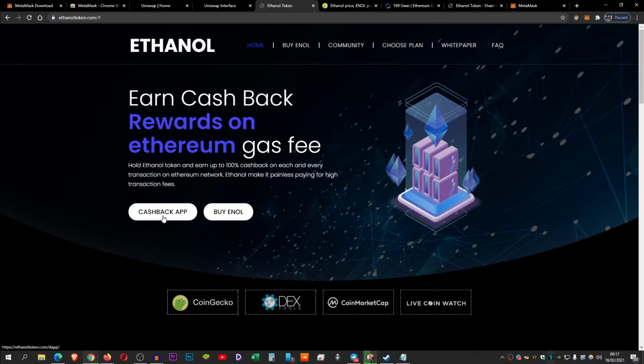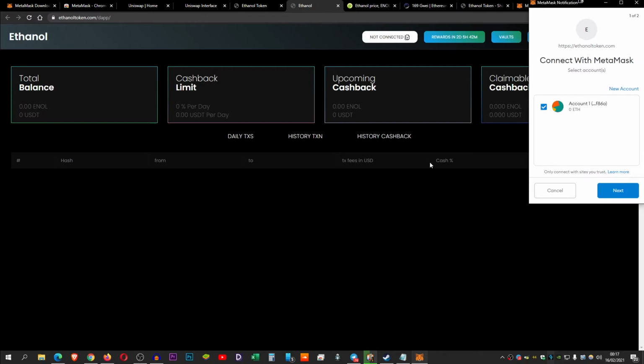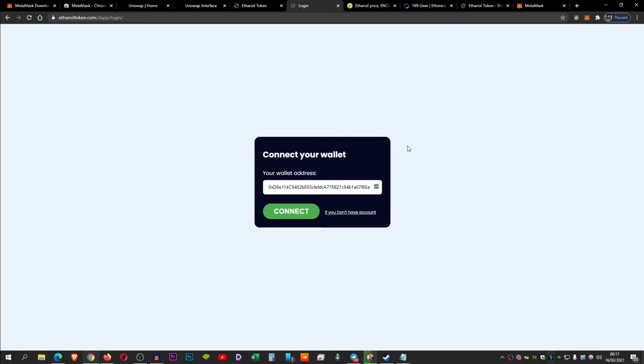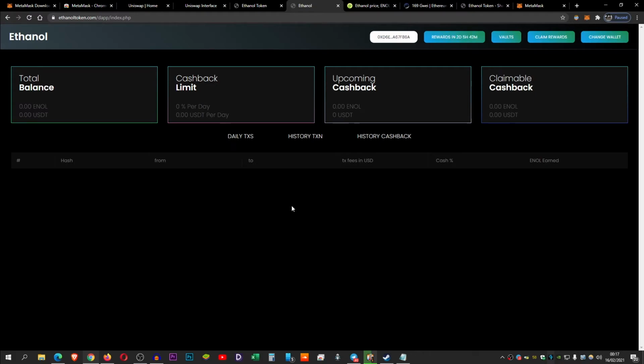Once you have your Ethanol, guys, you will come back on the website and you will click on Cashback app. We will also have a referral code down below, guys, if you want to support the channel. Once again, you just connect into the app. This doesn't cost anything. And now you are connected. You can see your wallet. If you're ever bugged out and your Ethanol is not showing up, you just go back on change wallet. You put in your address again, guys. You connect and your Ethanol should come up.